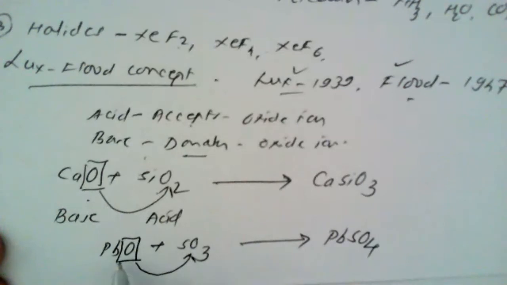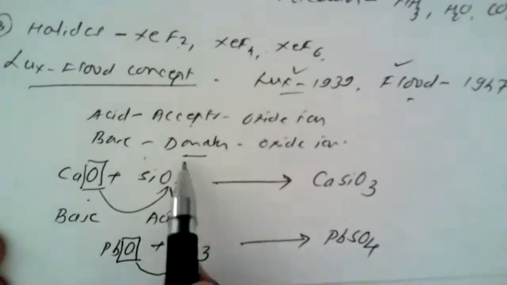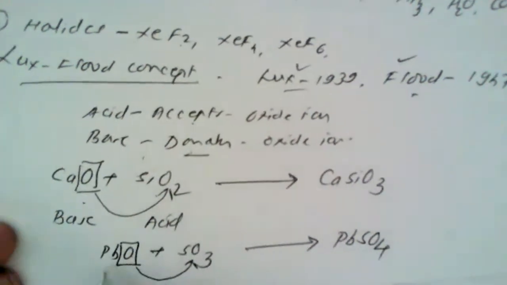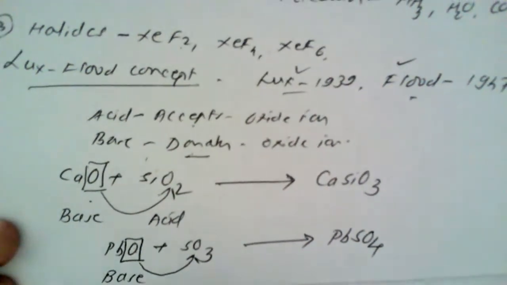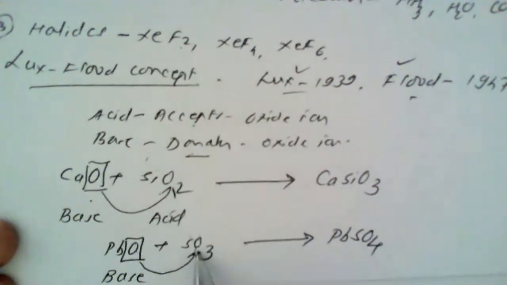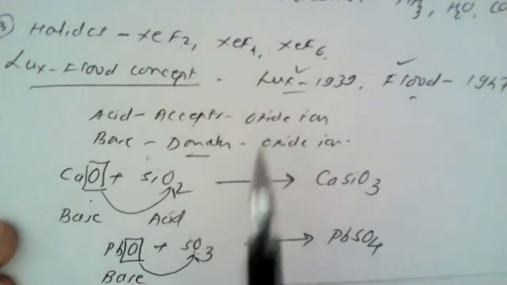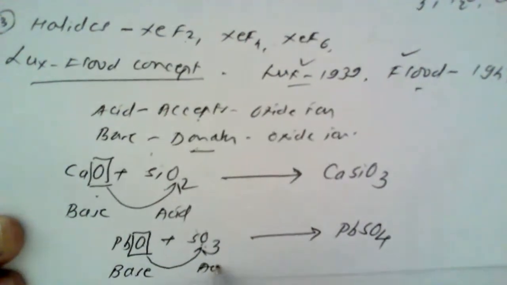As from this lead oxide, lead has donated its oxide ion. As it donates the oxide ion, hence it is a base. And as sulfur trioxide accepts the oxide ion, it is an acceptor of oxide ion, and hence it is an acid.